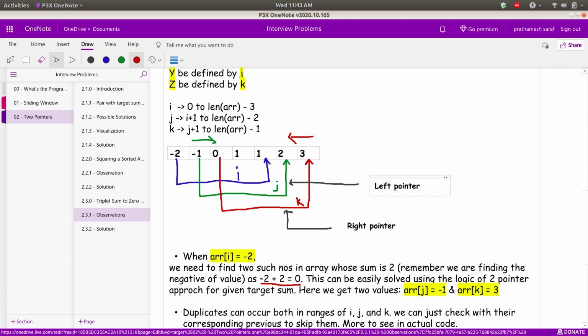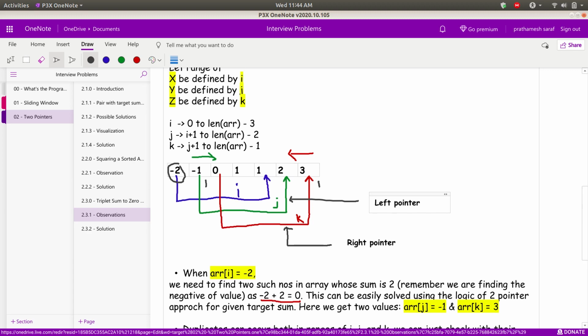So suppose my current value to be checked is -2, right? Now I need two such numbers whose sum will be equal to 2. Currently, if I assume that my left pointer is at -1 and my right pointer is at 3, I see that the addition of these, 3 minus 1, is 2, yes, I have got my value here itself. So I can say that -2, -1 and 3 will form one triplet.